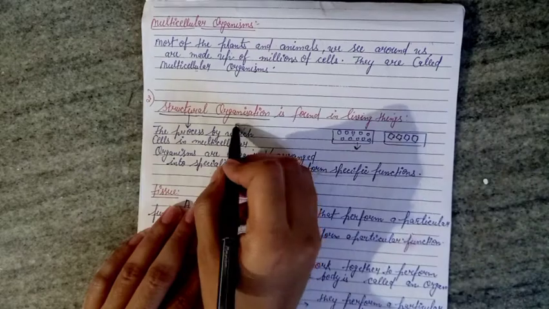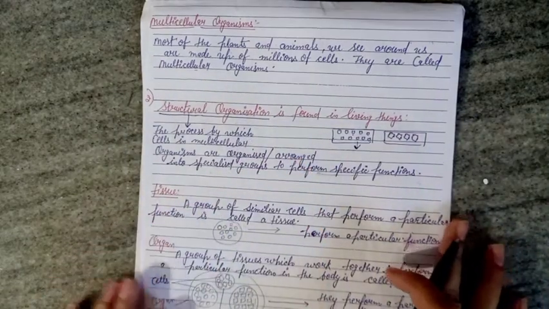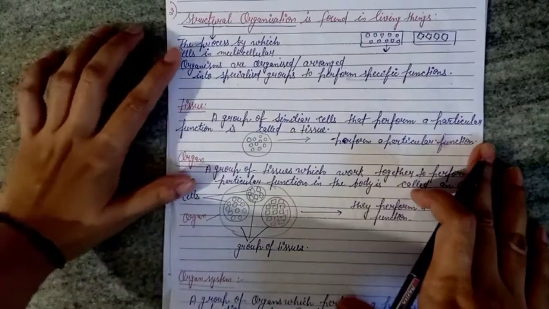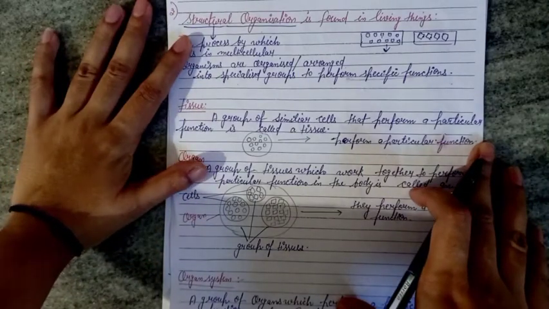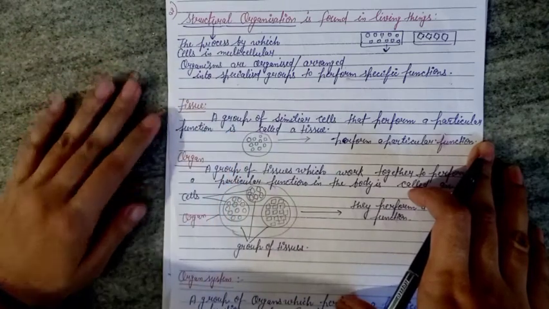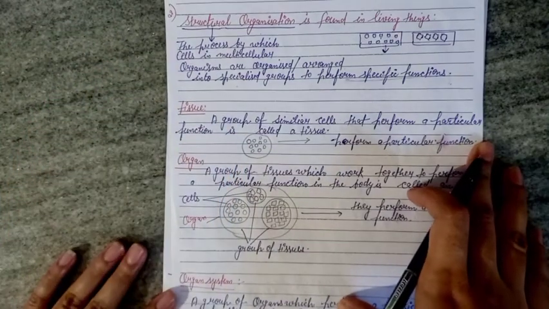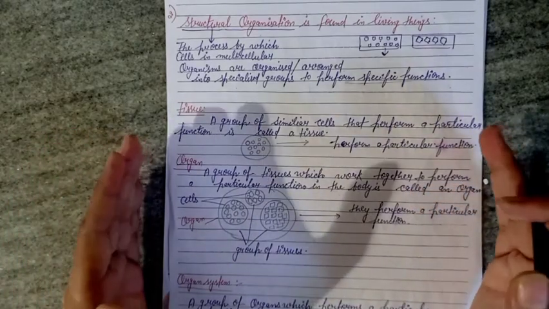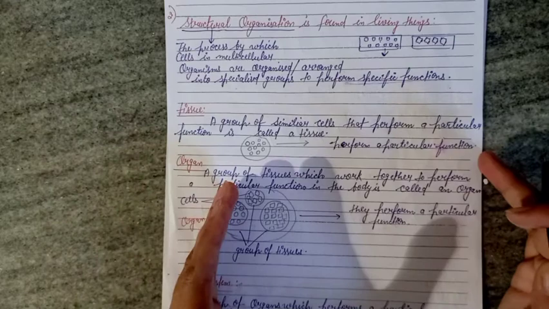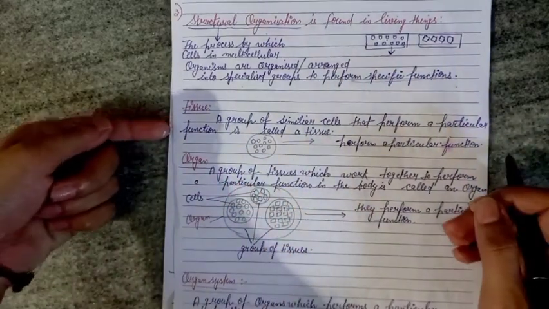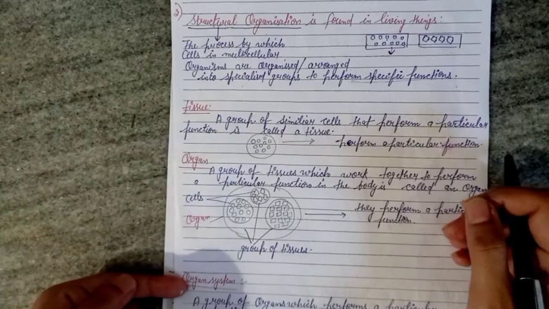By structural organization, cells are arranged into tissues, organs, organ systems, and our whole body. Cells are arranged into specialized groups, and that group may be a tissue, organ, or organ system.